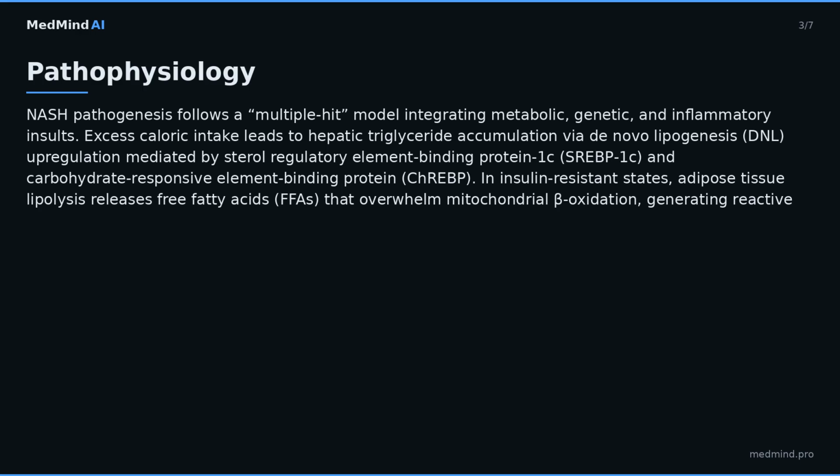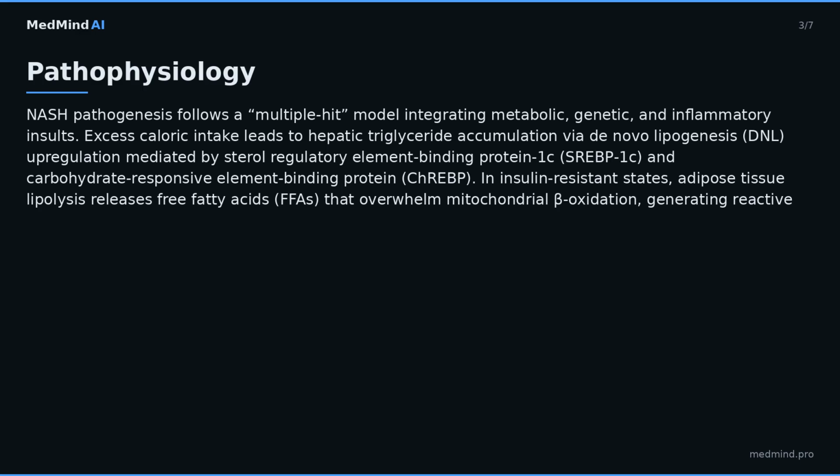In insulin-resistant states, adipose tissue lipolysis releases free fatty acids, FFAs, that overwhelm mitochondrial beta-oxidation, generating reactive oxygen species, ROS. ROS induce lipid peroxidation, mitochondrial DNA damage, and activation of the NLRP3 inflammasome, releasing interleukin-1 beta, IL-1 beta, and IL-18.